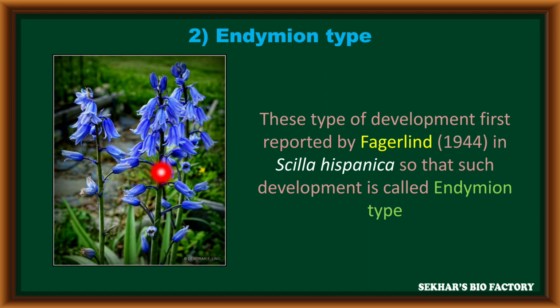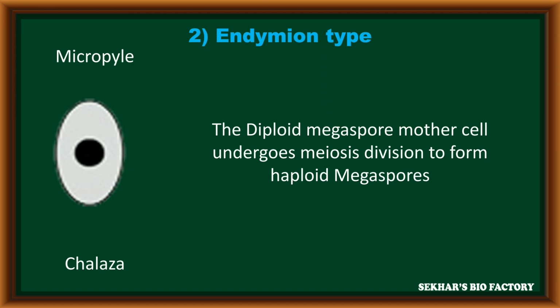This plant is also called Endymion hispanicus, so it is named as endymion type of embryo sac development. In this development, the diploid megaspore mother cell present in the nucellus of the ovule undergoes meiosis divisions to form haploid megaspores.